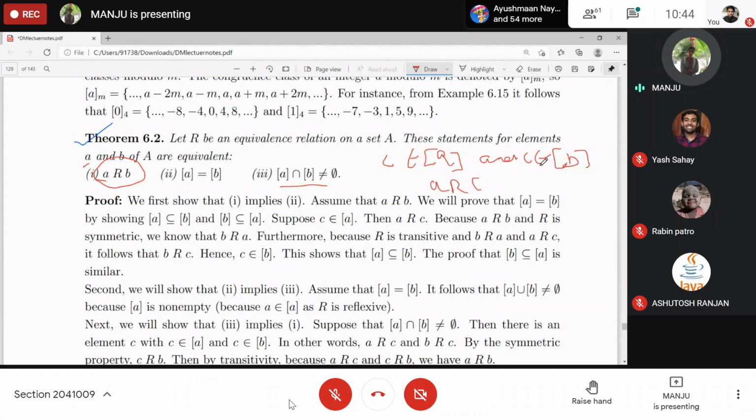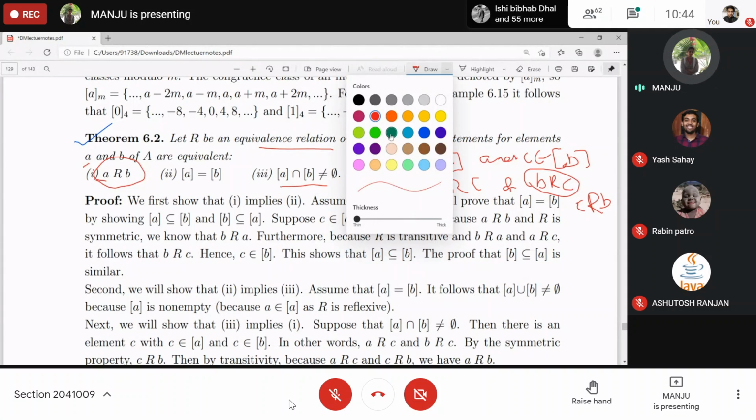And you have B related to C. Here, A is related to C. So from here, by using the symmetricity of this equivalence relation R, you can have C is also related to B. What did you get from here?